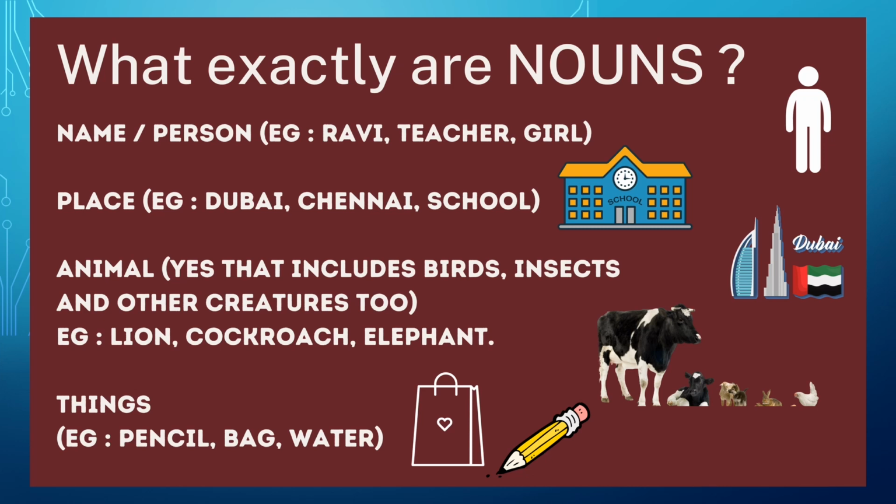The next category is animals. Yes, when we say animals, we don't just refer to animals. That includes birds, insects, and other creatures too. Lion, cockroach, elephant, even a little ladybug. They are also nouns. The last category are things. Any sort of an inanimate object. Okay, a non-living thing that you see around you. Pencil, bag, glass of water. Things are also nouns.